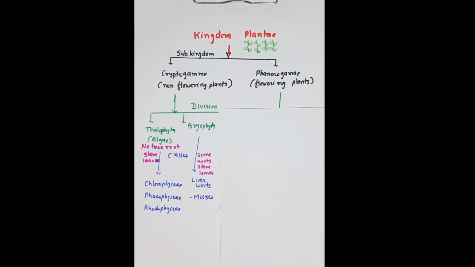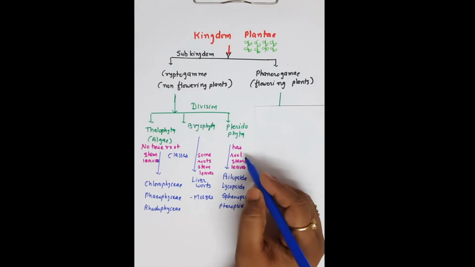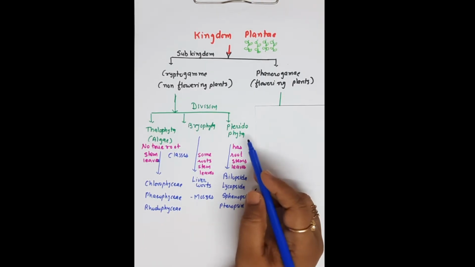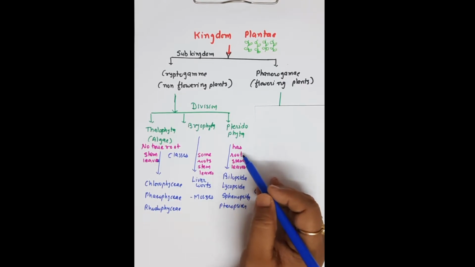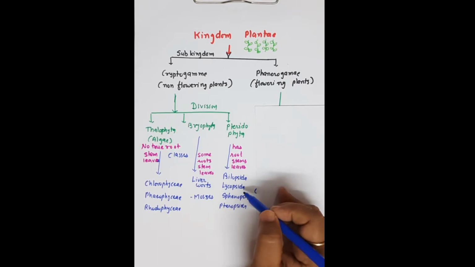And the third one is pteridophytes, which has roots, stems and leaves. So it is known as Pteridophyta. Three main parts are seen: root, stem and leaves. That's why Pteridophyta. Its classes are Coelopsida, Lycopsida, Sphenopsida and Pteropsida.